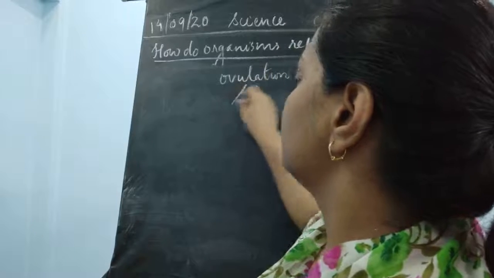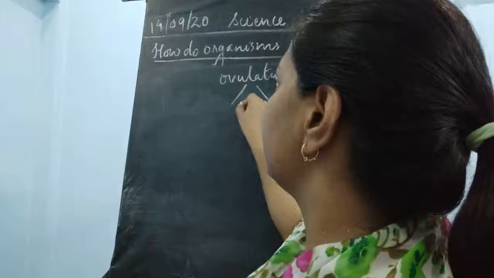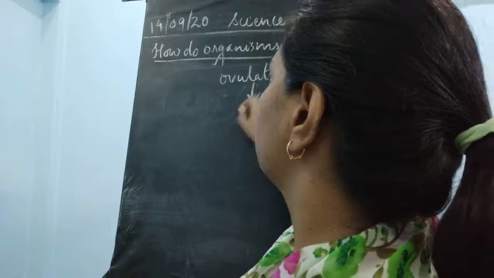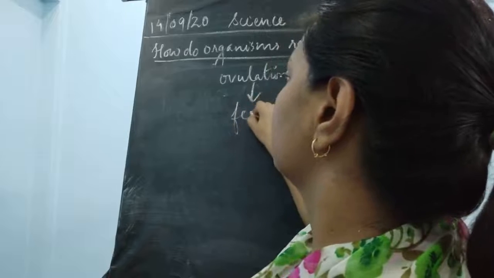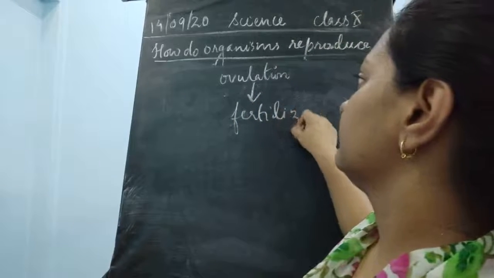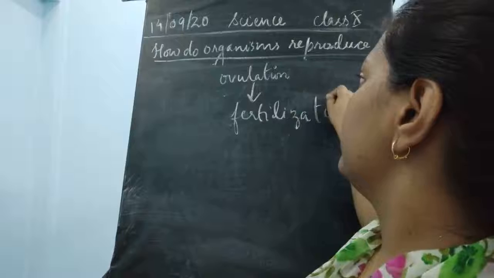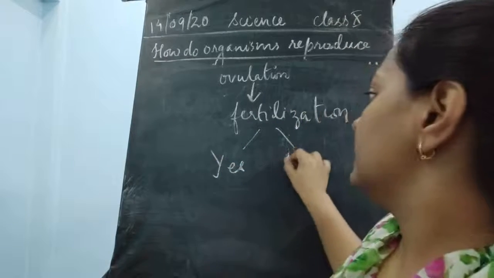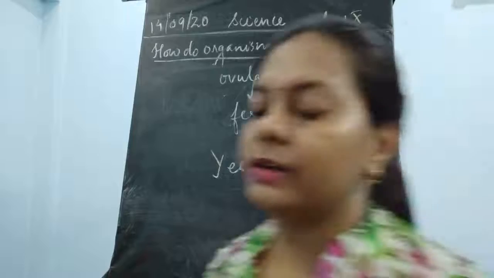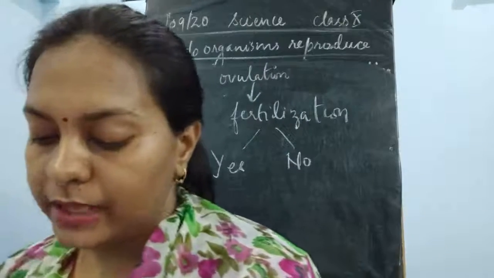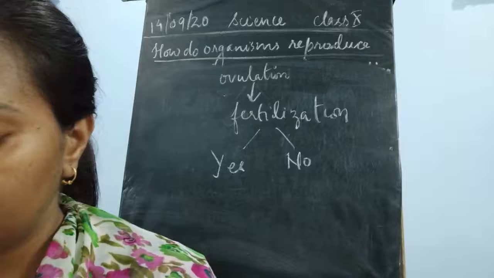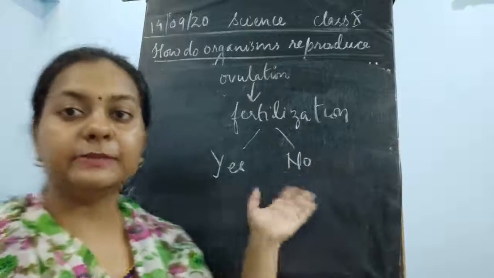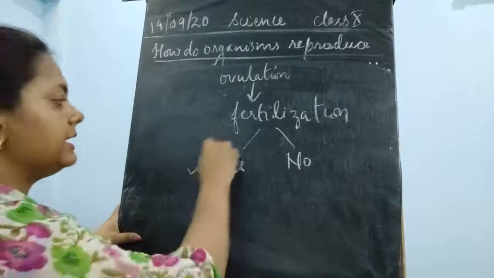After ovulation, either fertilization will take place or it will not. We have studied what happens if fertilization takes place. If it is not taking place, that is a different case. We have completely studied the part where fertilization takes place.